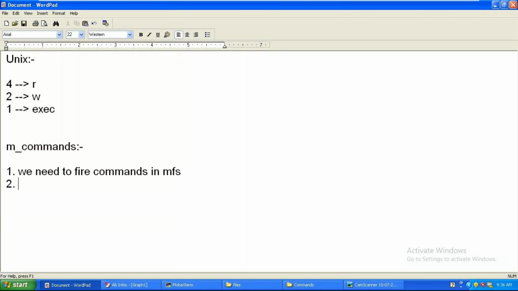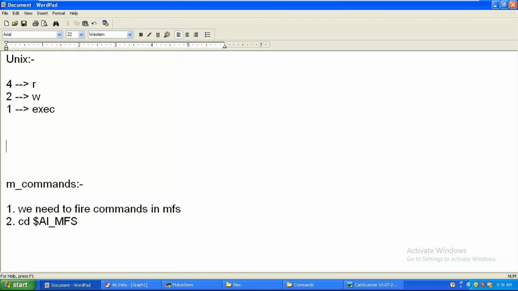The second point is, before starting your m commands you need to cd to your path. I mentioned earlier what your multi system path is: dollar A underscore MFS. Usually dollar A underscore serial is the short form for a very big path.